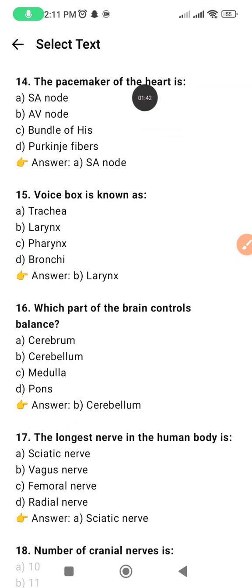The pacemaker of the heart is SA node. Voice box is known as larynx. Which part of the brain controls balance? Cerebellum.